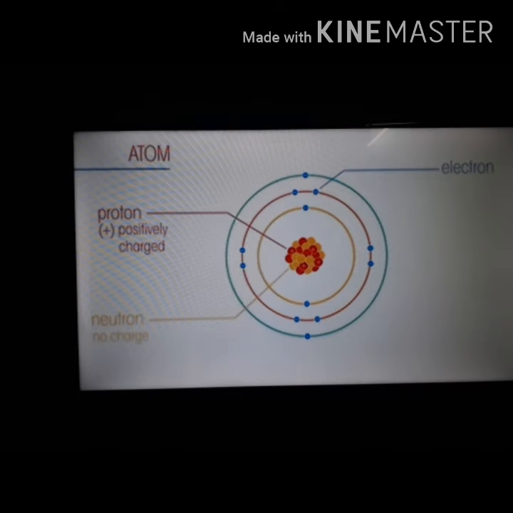See the structure of the atom. Inside the atom, the nucleus is present in the middle. Here inside the nucleus there are two subparticles, protons and neutrons. They are equal in number. That is why they hold together, and the atom is in a stable condition. In case there is an imbalance, not equal, what will happen?